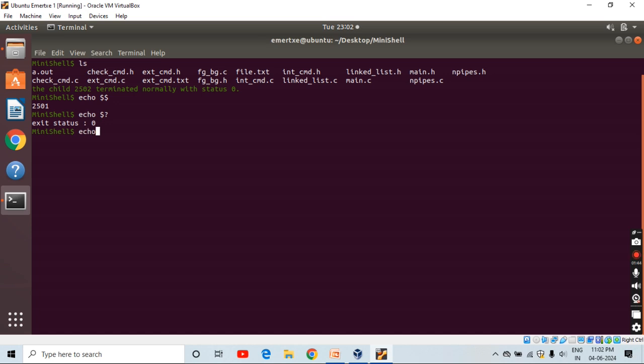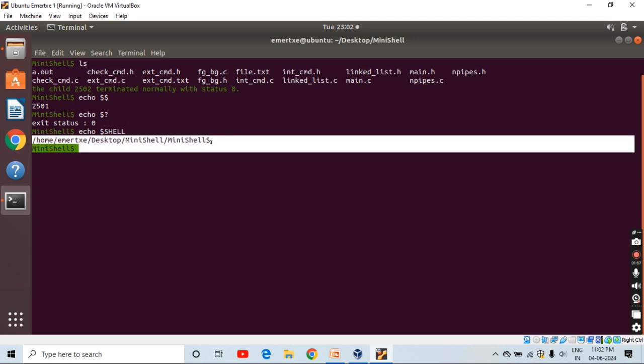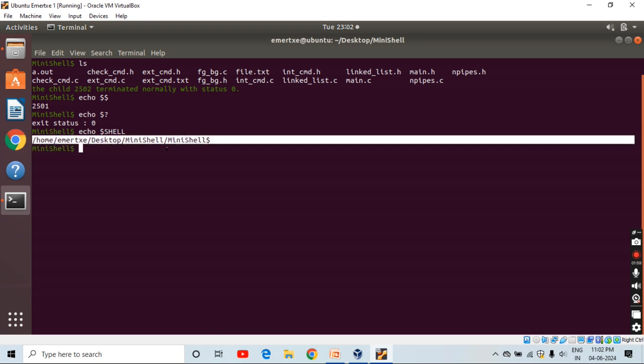The next is echo $shell. Echo $shell should print the MiniShell's executable path. So this is the executable path of the MiniShell. So it is printing the executable path.